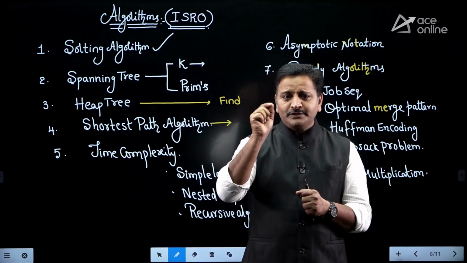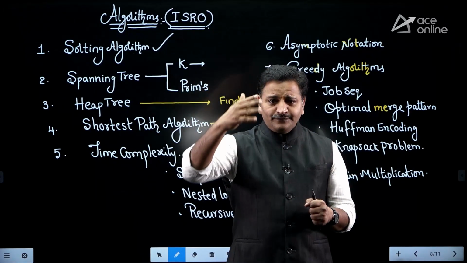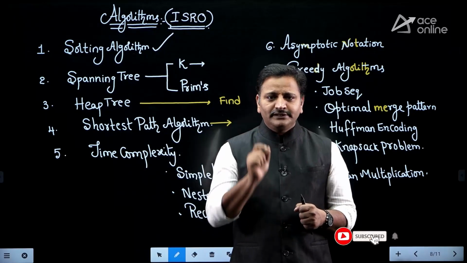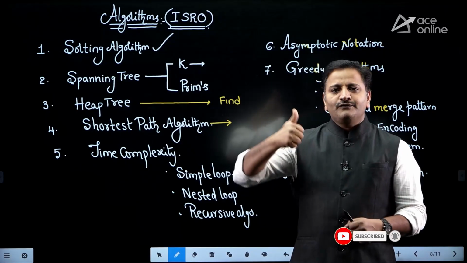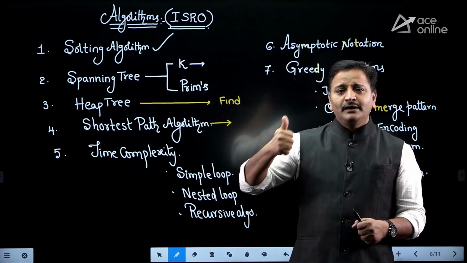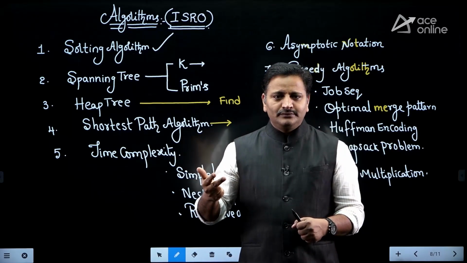For example, if you observe 2 marks questions, they ask which of the following statements is true. Then out of 4, 3 statements are true, right? They are property based questions. You have to remember those 3 statements also. So 1 mark questions you must prepare, and from the 2 marks questions you can select property based questions. Is it clear, friends?